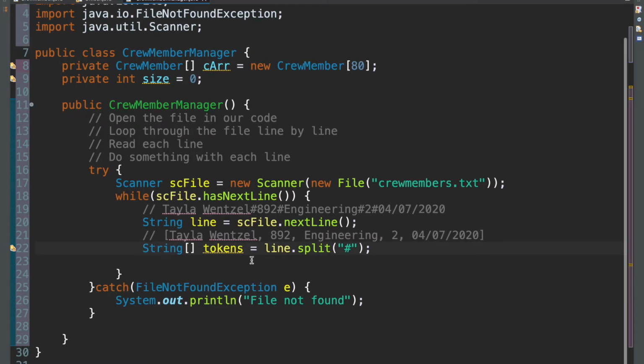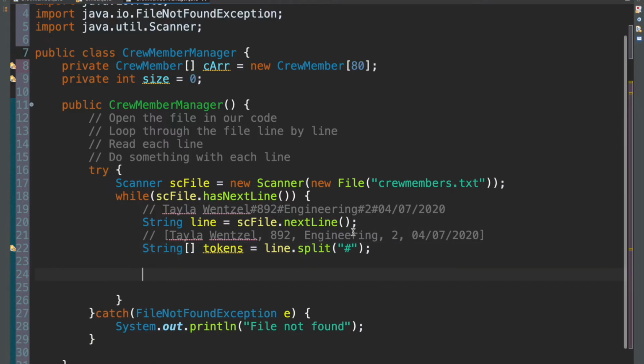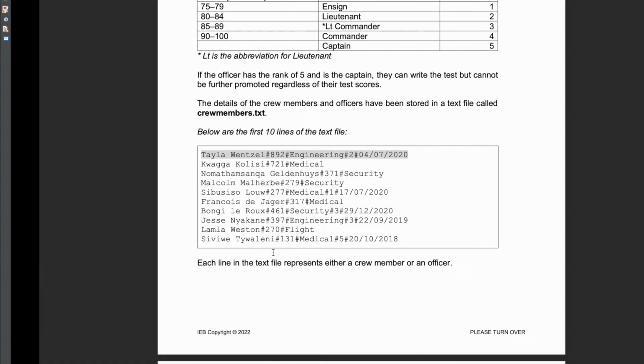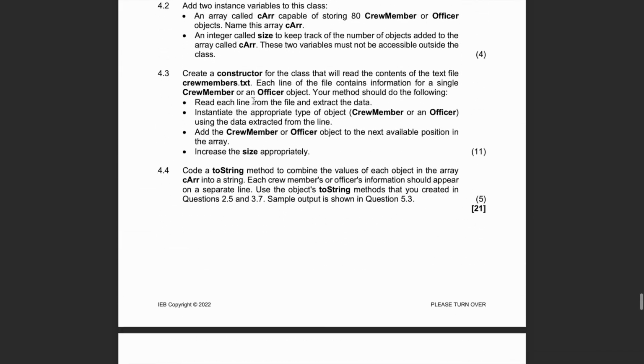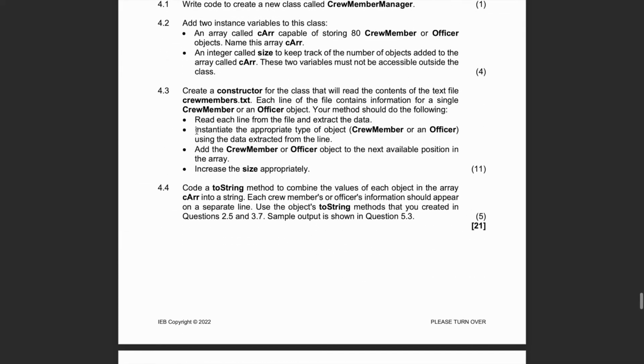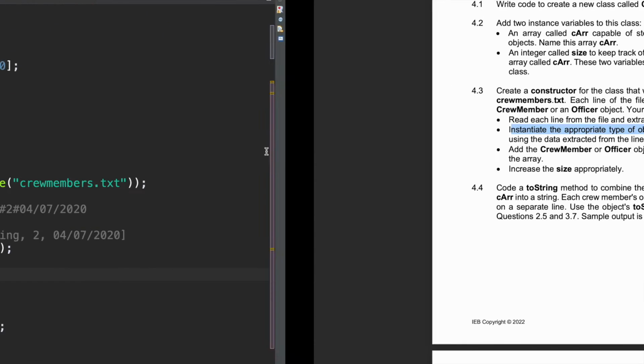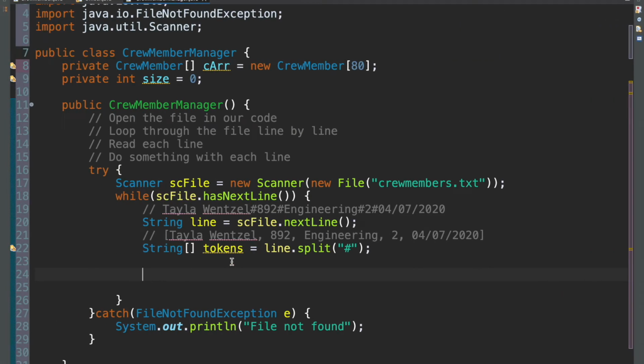Okay, so now we've split that and we have the data, but we're not done yet, right? We still want to add it to our array. We have to, as the question says here, back to question 4, instantiate the appropriate type of object, either a crew member or an officer, using the data extracted from the line. Okay, so how do we do that? Well, there's 2 cases, right? There's a case when we have 5 strings, as we do now, and there's a case when we have 3, just the name and the ID and the department.